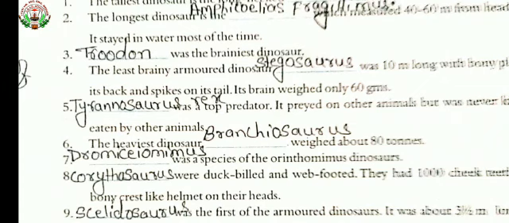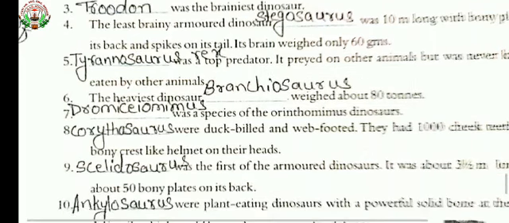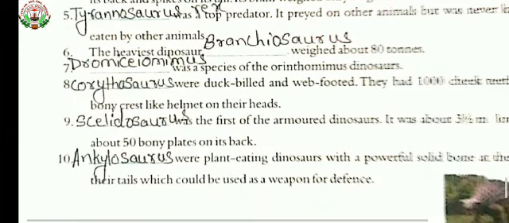Corythosaurus. Then the ninth one, dash was the first of the armored dinosaurs. It was about 3.5 meters long with about 50 bony plates on its back. Yes, answer is Scelidosaurus. Then 10th one, dash were plant-eating dinosaurs with a powerful solid bone at the end of their tails, which could be used as weapons for defense.